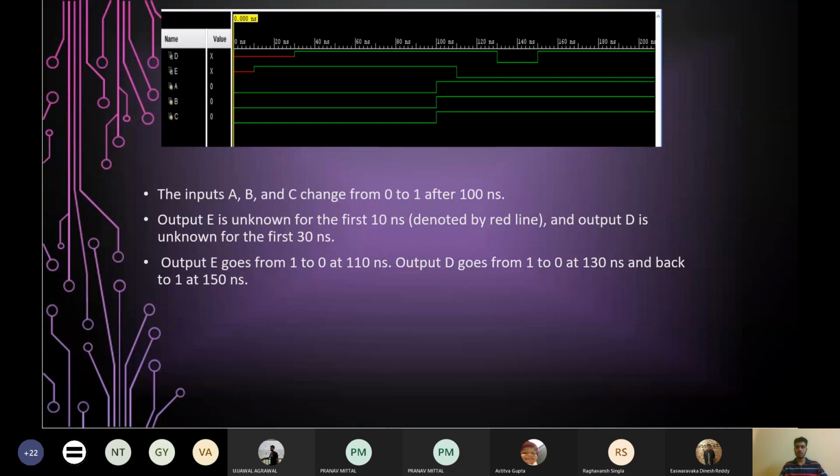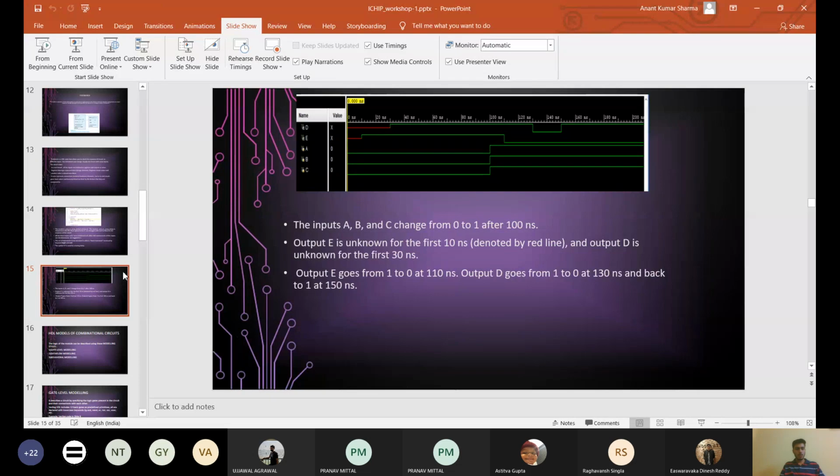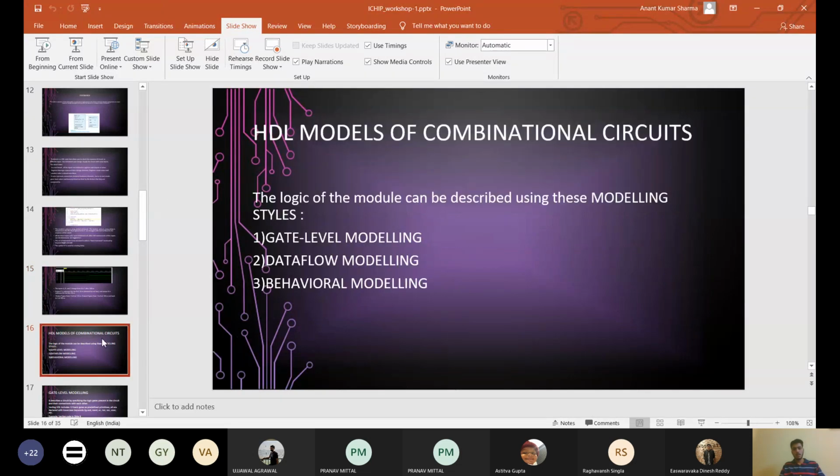So this was the whole timing diagram. Maybe a little confusing for you guys because it's the first time, but it's pretty simple. Just go through it and you will understand. Now, as I said, there are some ways of modeling your circuit. There are 3 of them: gate level modeling, data flow modeling, and behavioral modeling. The example which we just saw was of gate level modeling, but we will be discussing all these 3 modelings in detail, and Kunal will be discussing that.